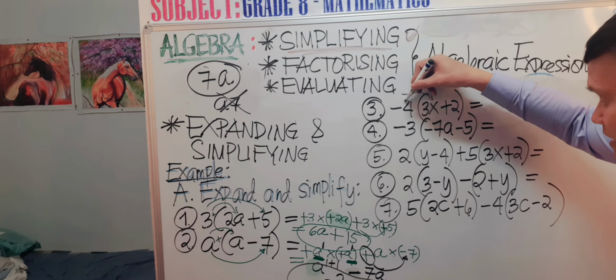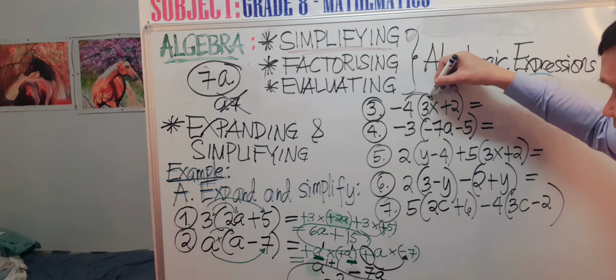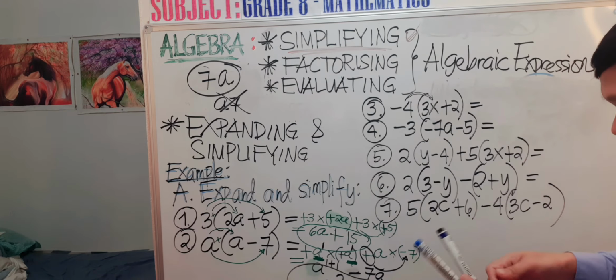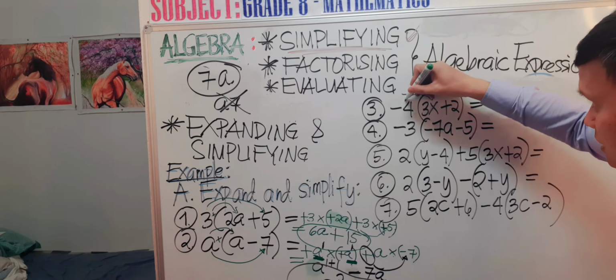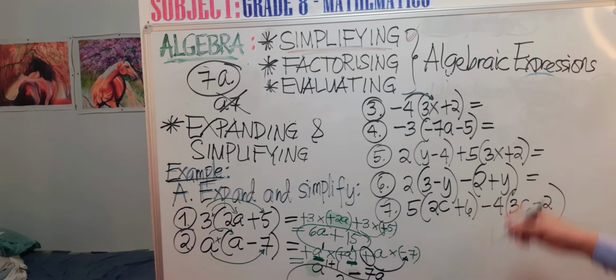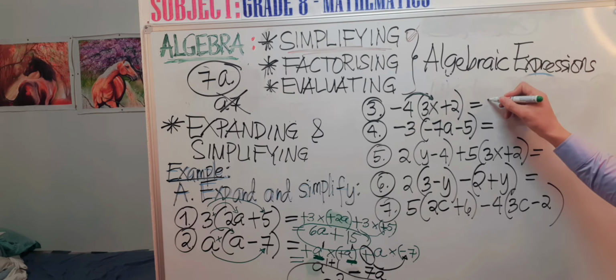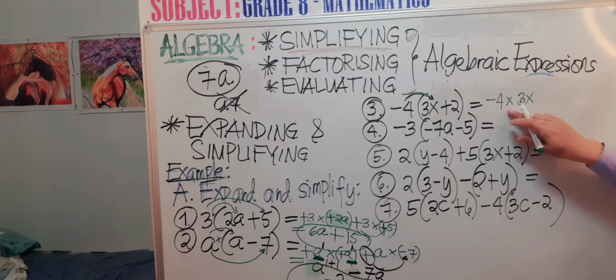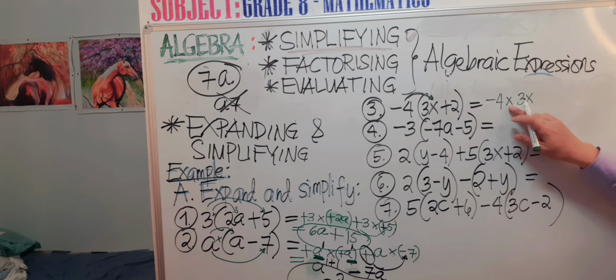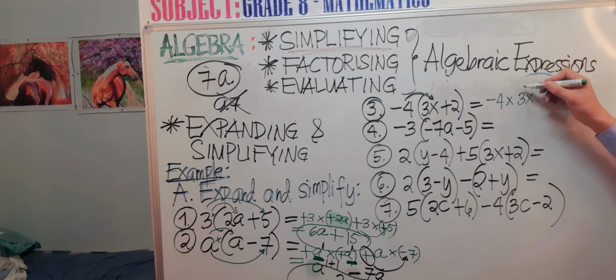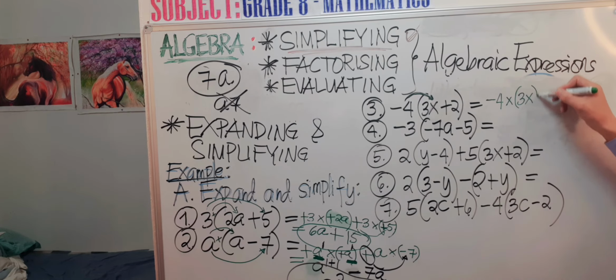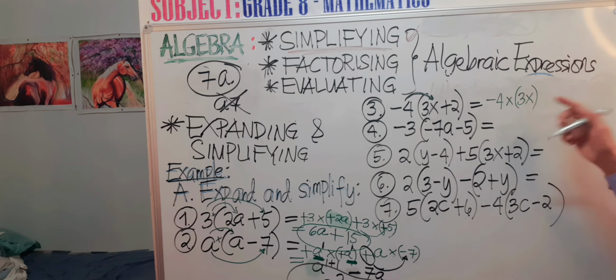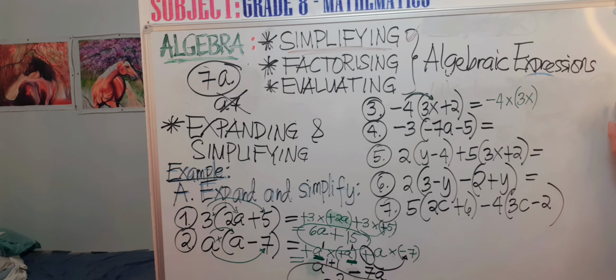So negative 4 times positive 3x should be written like this: negative 4 times 3x. To avoid confusion, because this x is also a sign of a multiplication operation, you can use brackets here, because our x is also used as a literal coefficient.